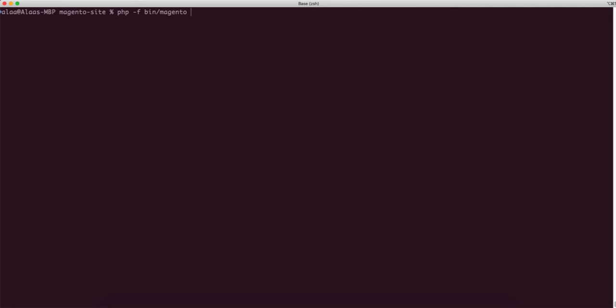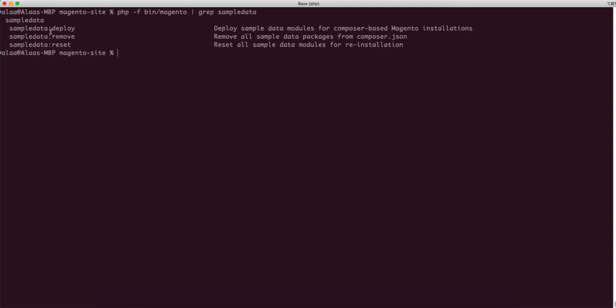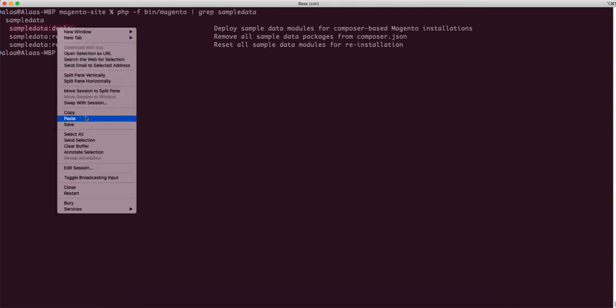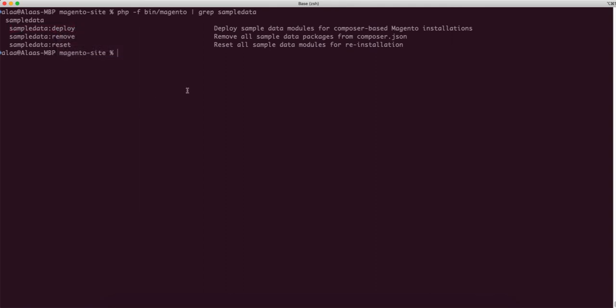So I would like to grep sample data, and this is the command I want to use. So I'll just do php -f. I think I will need the memory limit set to unlimited, and then bin/magento sampledata:deploy.